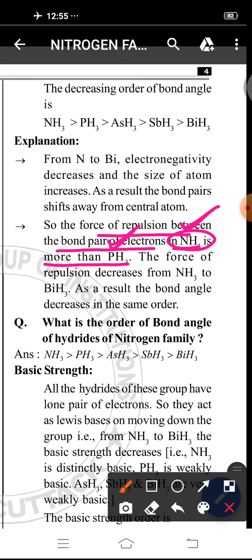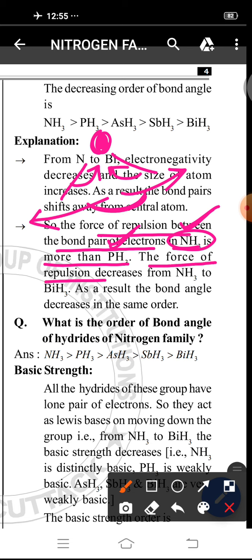Due to higher electronegativity, both the bonds are more attracted towards the central atom, then both the bonds shift more away to minimize their repulsion. So, the force of repulsion decreases from NH3 to BiH3. As a result, the bond angle decreases in the same order.